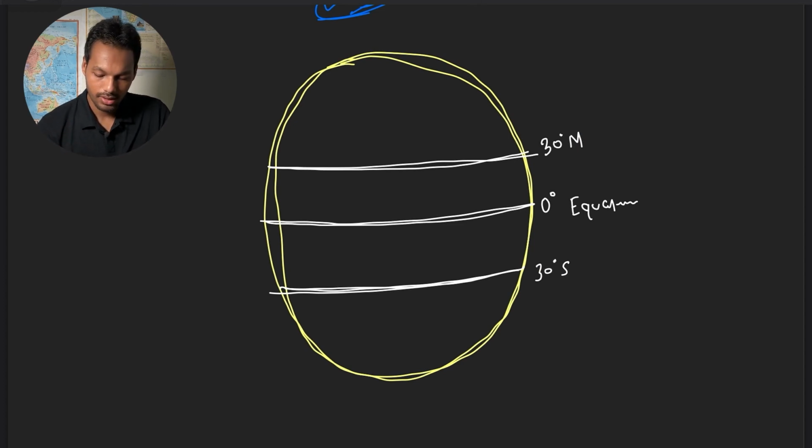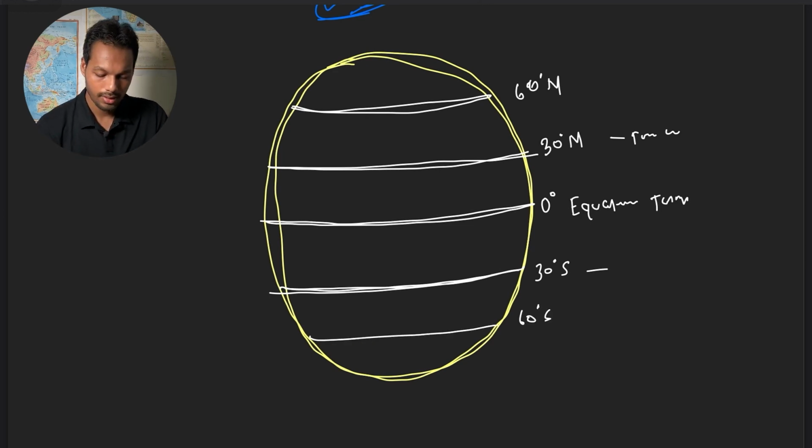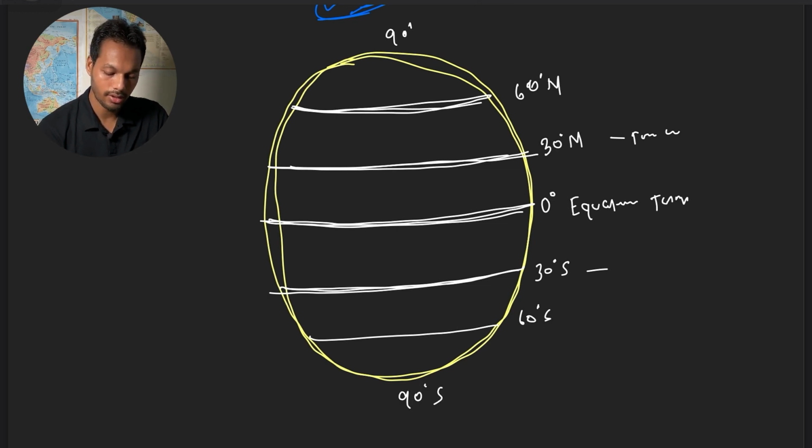These are the tropical lines, Cancer and Capricorn. Then another important one, 60 degrees north and 60 degrees south. From the pressure point of view, this is tropical, this is subtropical, this is temperate, and this is polar, up to 90 degrees south and 90 degrees north.